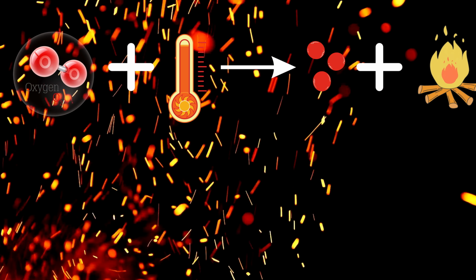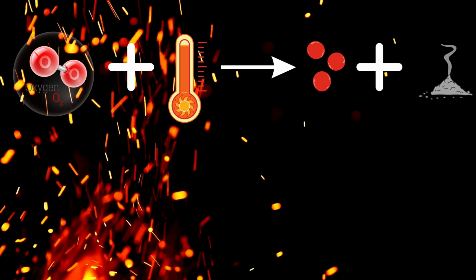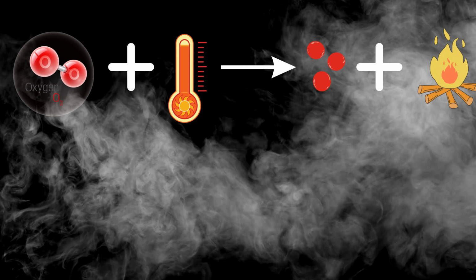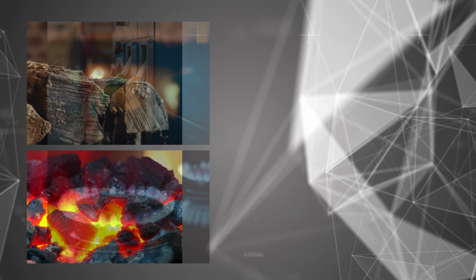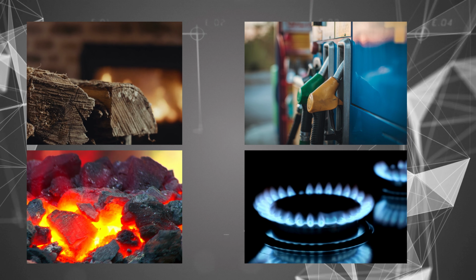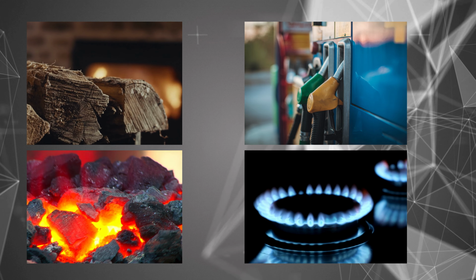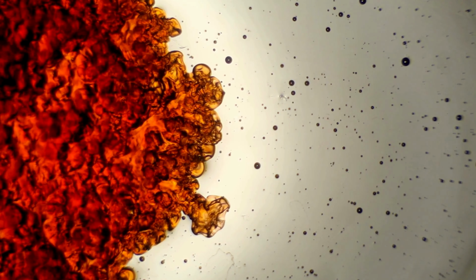This process typically involves three key components: fuel, oxygen, and heat. Without any of these elements, combustion cannot occur. Fuels come in many forms, from natural sources like wood and coal, to refined products such as gasoline and natural gas. Each fuel has its own unique chemical composition, influencing the characteristics of the combustion reaction.